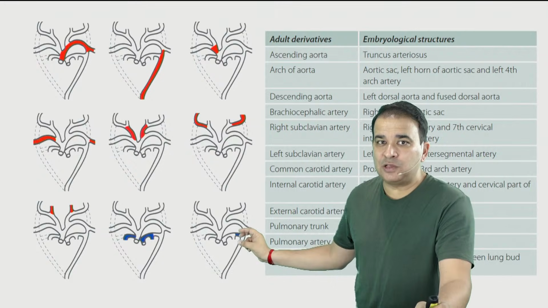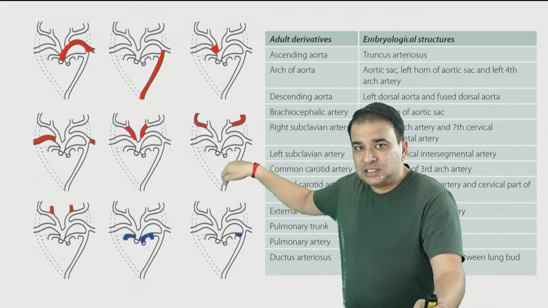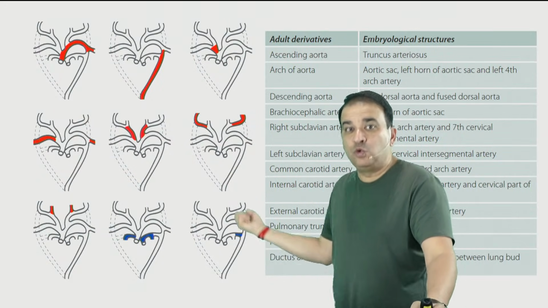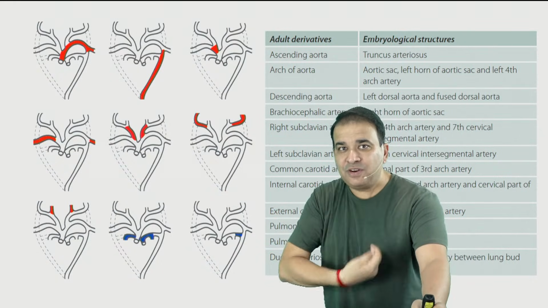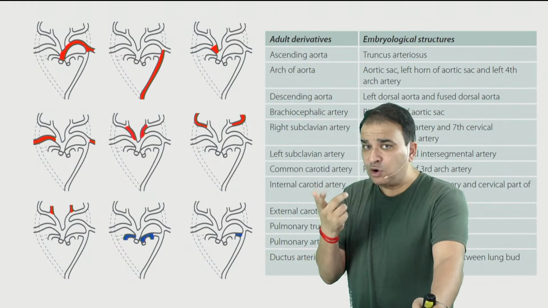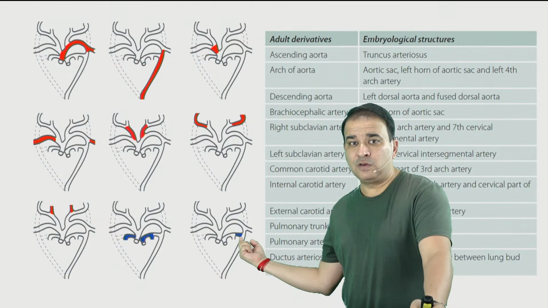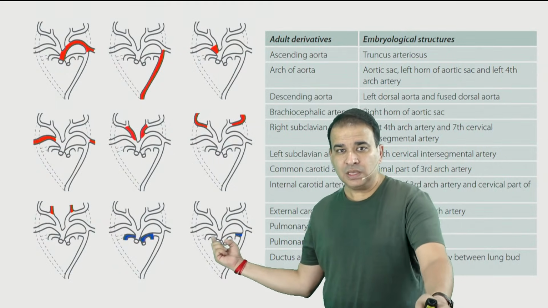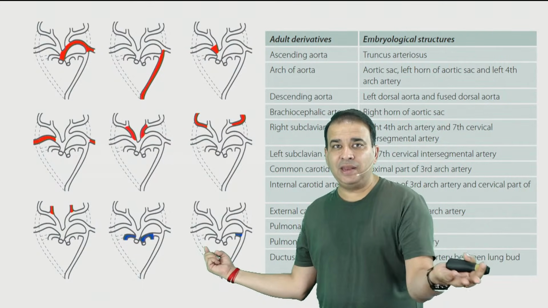Maybe patent ductus arteriosus, maybe ligamentum arteriosum, and that's the one which will not allow the recurrent laryngeal nerve to go above. So we have a long left recurrent laryngeal nerve because it never got a chance to go above the distal part of the left sixth arch artery. Distal part of right sixth arch artery is not there at all, it disappeared.